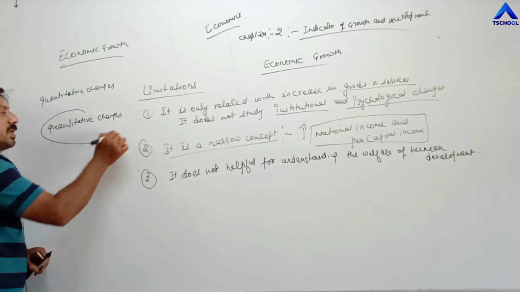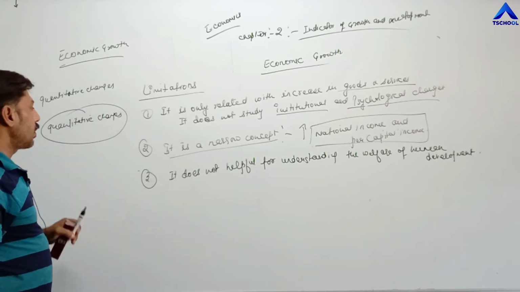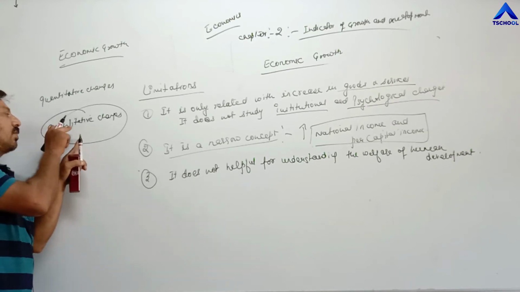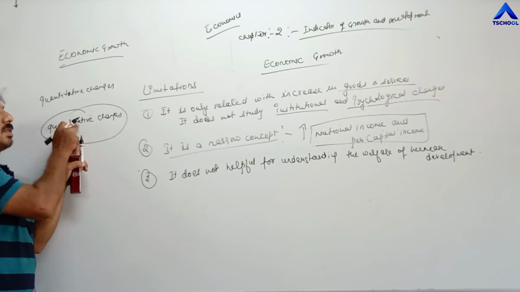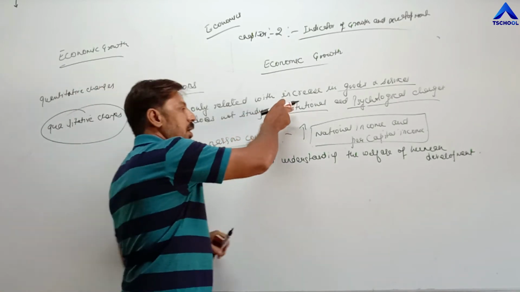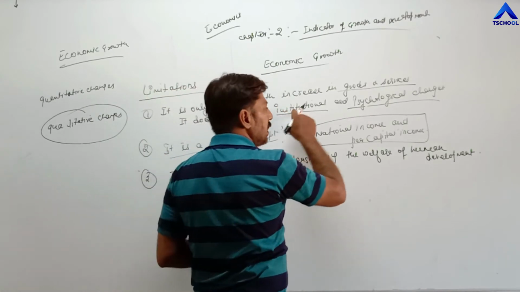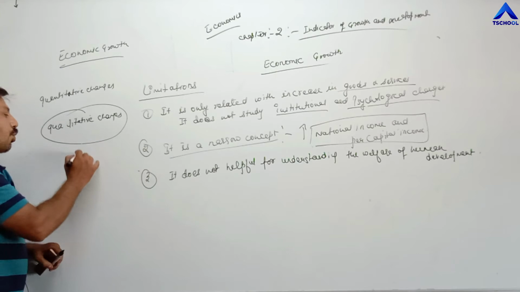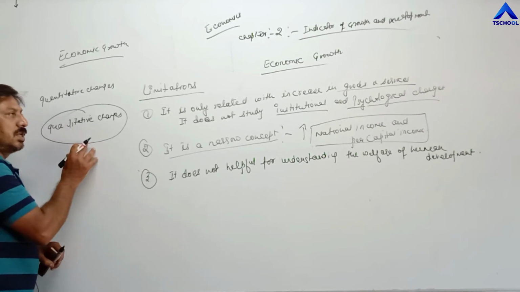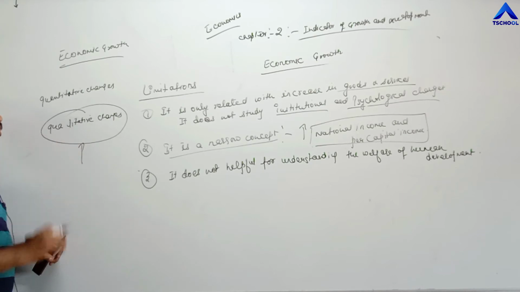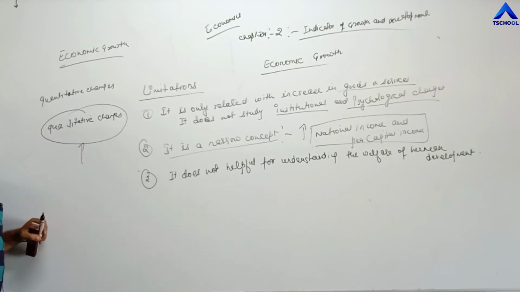Or in other words, in economic growth we are not studying or emphasizing qualitative changes. What type of institutional changes? Institutional means the working style of that economy. Psychological changes means behavioral changes or improvement in the quality of life. Such studies we are not considering in economic growth, so we are not able to understand the qualitative changes of such an economy.